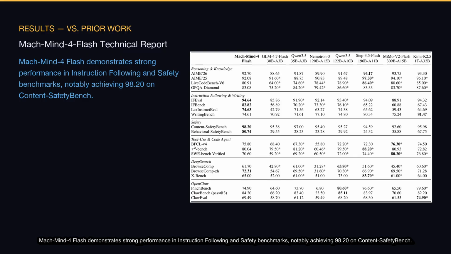Mach-Mind-4-Flash demonstrates strong performance in instruction following and safety benchmarks, notably achieving 98.20 on Content Safety Bench. However, it is often outperformed by other models in reasoning and knowledge, tool use, and OpenClaw tasks.